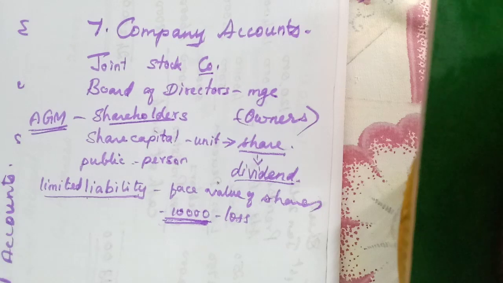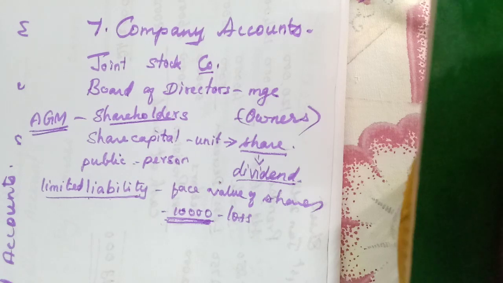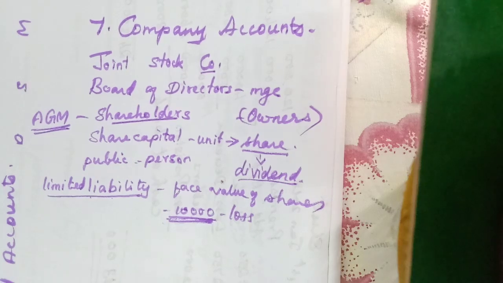It is one of the advantages for the shareholders, because in other types of organization, like sole proprietorship, I will explain, just listen. If his business suffers loss, and he has borrowed around 10 lakhs from the bank, and he has invested only 2 lakhs in his business, and he was not able to run the business efficiently, so he has incurred a loss of 10 lakhs.